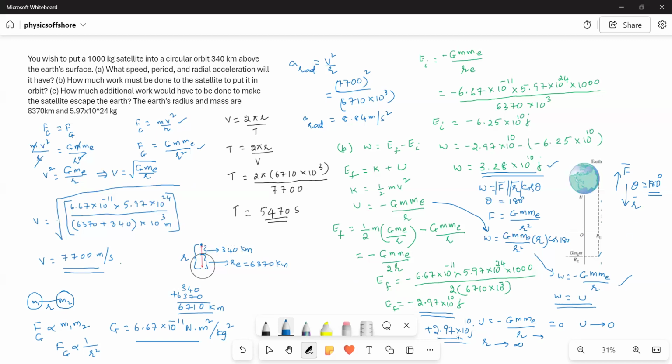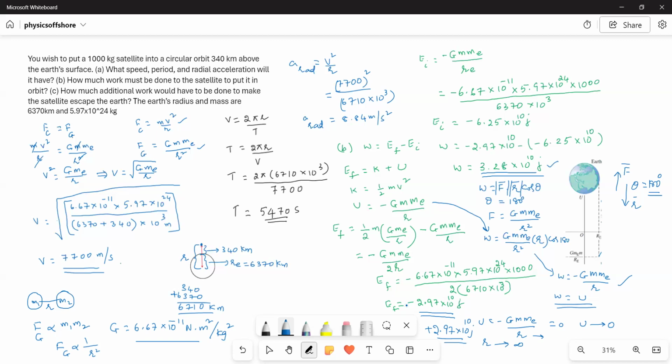This 2.97 times 10 to the power of 10 joules comes only when it escapes from the Earth's attraction, that is, when it moves far from the Earth's center, which we consider as an infinitely long distance. Infinitely long distance means the potential energy becomes zero, so we are left with only the kinetic energy, and this energy should be balanced. Then only will it escape.